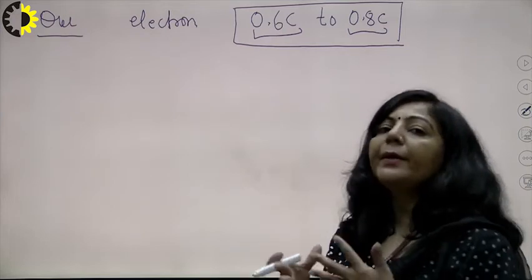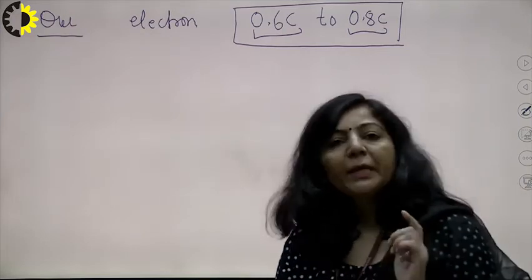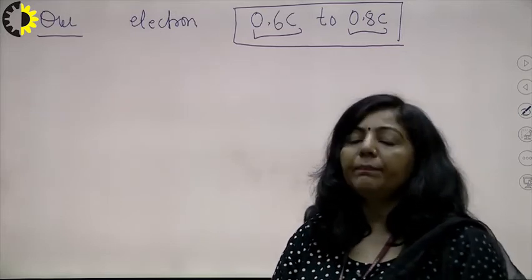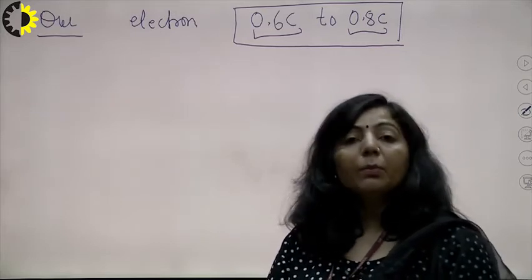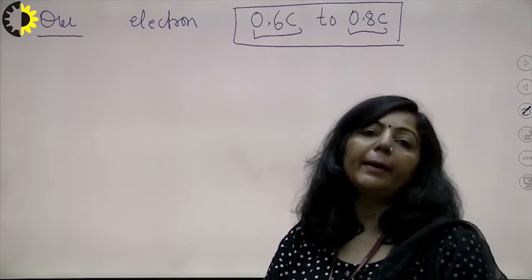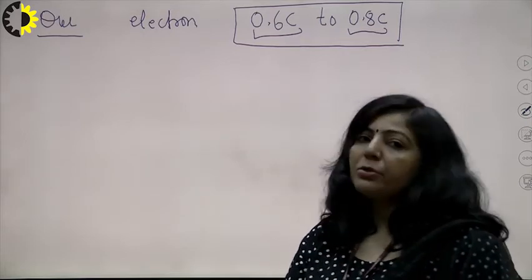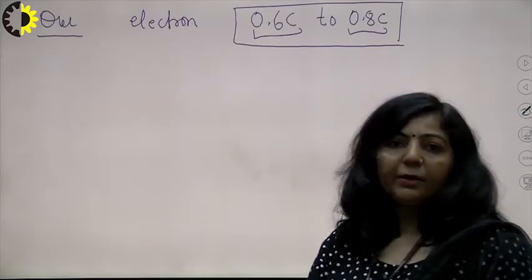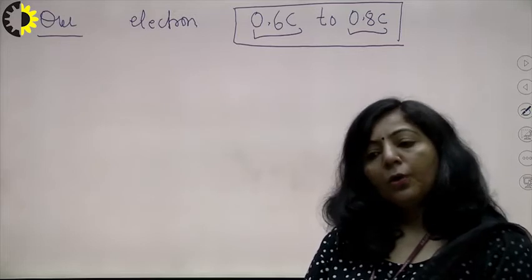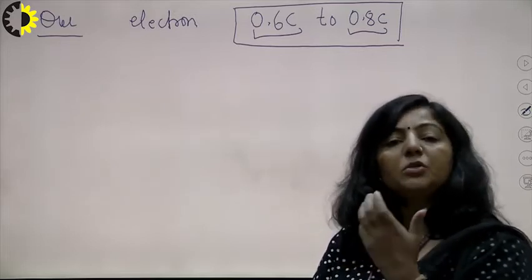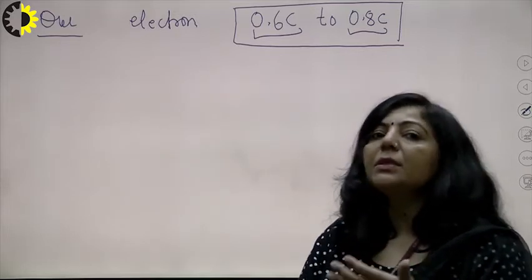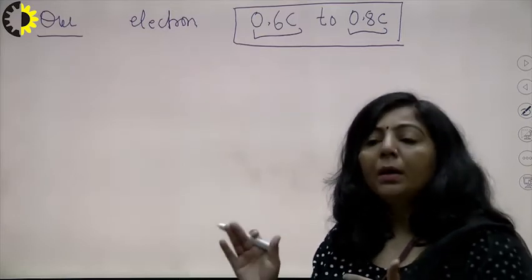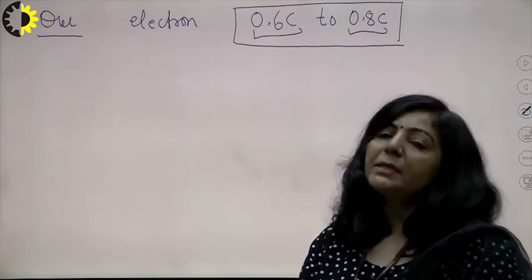So first we have to understand what is the meaning of the question. There is an electron and that electron is moving with 0.6 c. It means that electron is having momentum, that electron is moving with some kinetic energy, and since the velocity of that electron is 0.6 c, it is a case of relativistic mechanics. So you have to increase the speed of that electron from 0.6 c to 0.8 c, and then calculate the amount of work to be done in order to increase that speed.